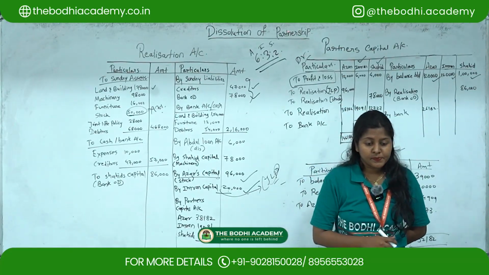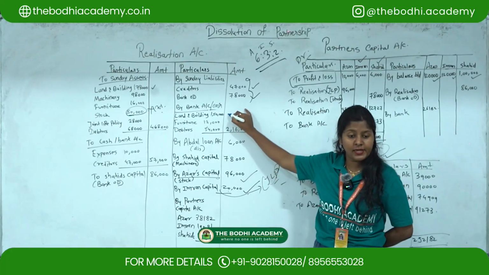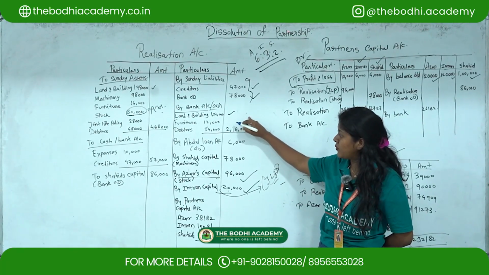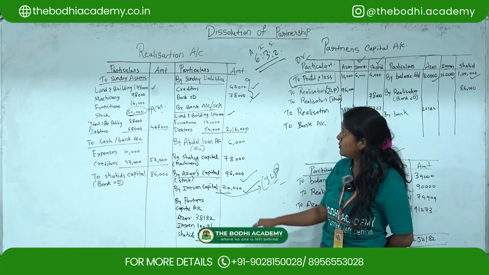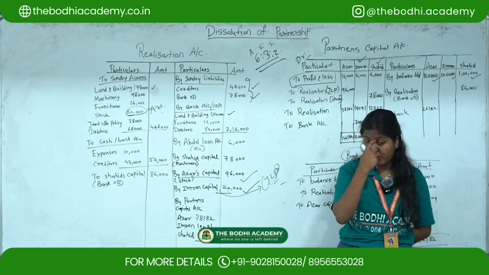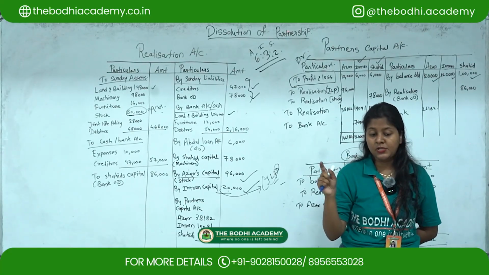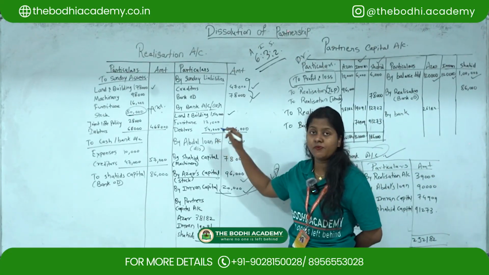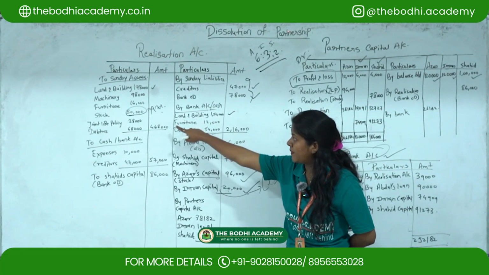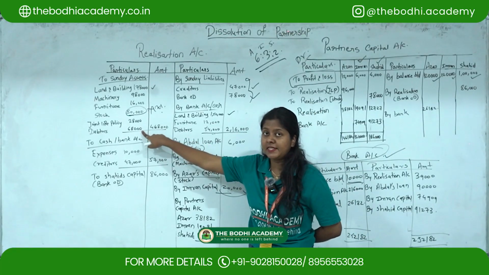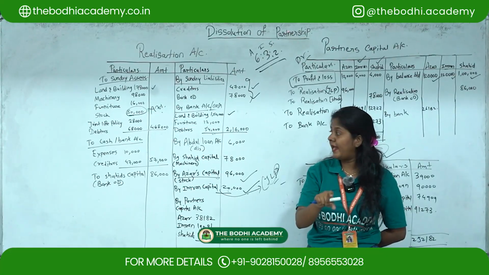Next, other assets realized as follows: land and building is realized at 1,50,000. Patent and trademark are also given. Then they have given debtors, with bad debts amounting to 8,000. By BBDD you have to show this, and on that you have to allow a discount of 10%. So on debtors you have to find out a discount. First, since they have given bad debts of 8,000, from debtors you have to minus: 68,000 minus 8,000 is 60,000, and on 60,000 you have to find 10%.